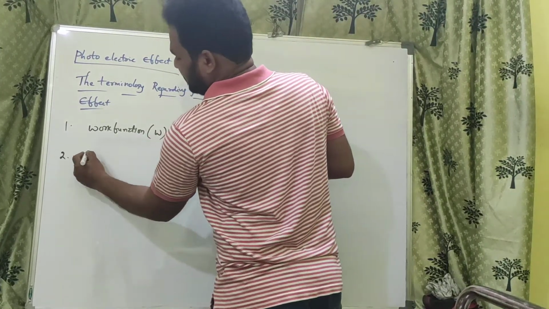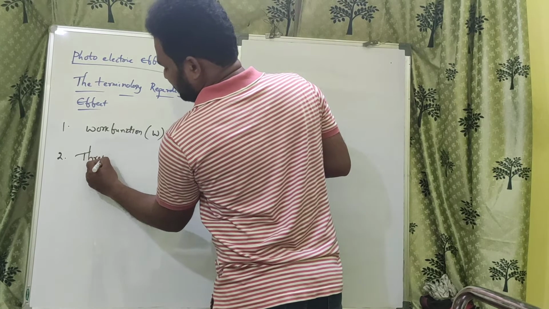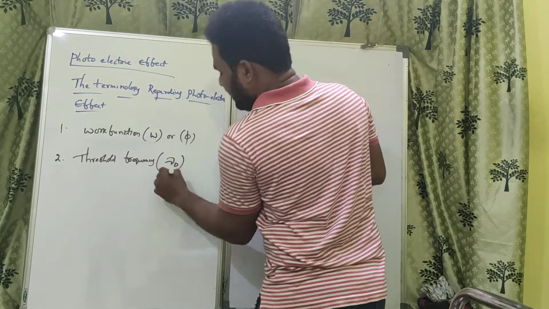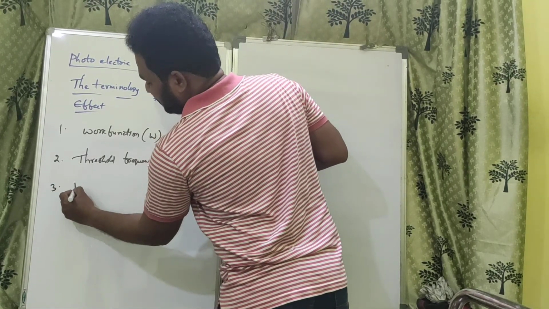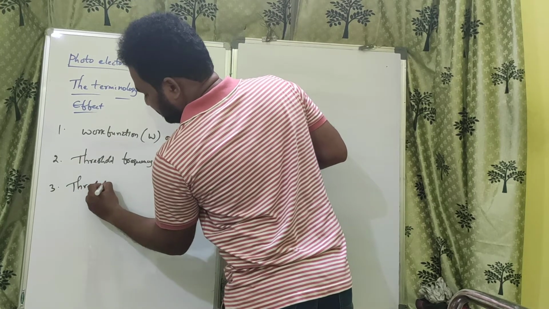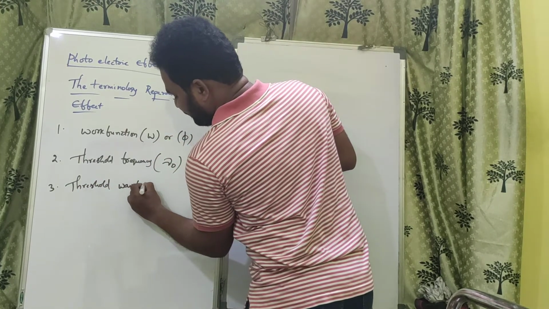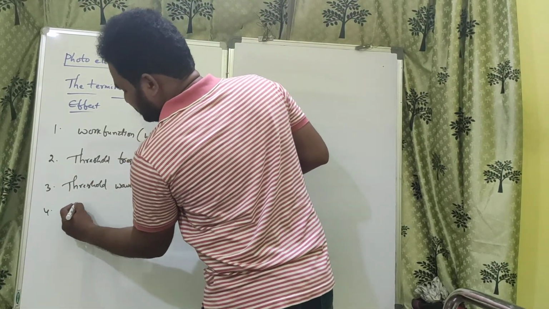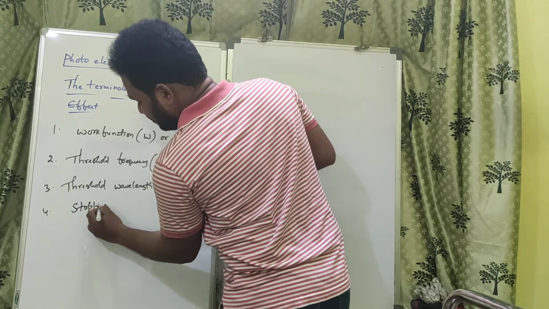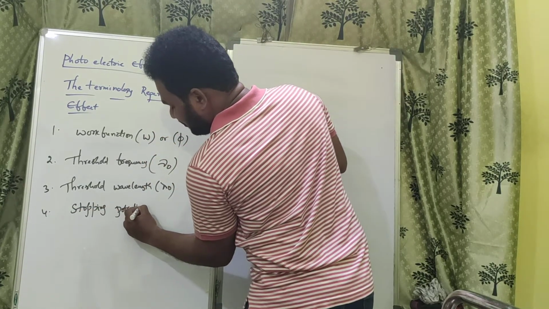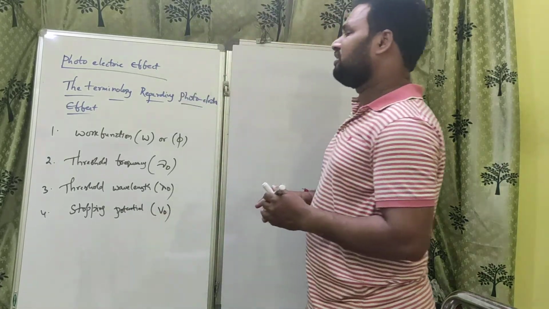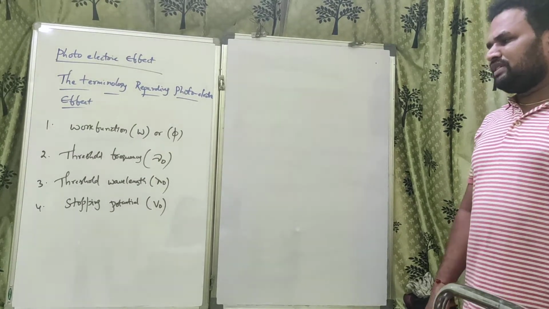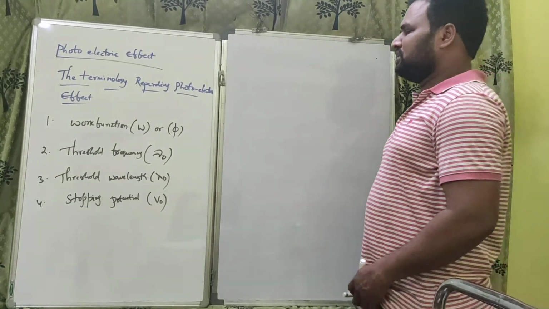Second is threshold frequency, denoted as nu naught. Threshold wavelength, lambda naught. Stopping potential, V naught. This is the terminology regarding photoelectric effect: work function, threshold frequency, threshold wavelength, stopping potential.